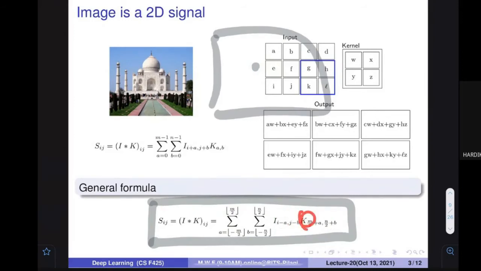On the kernel K you see what the value is, and on the image you see what the value is. I is a location. If you want to find out the same location, you can add I and j, and then you can find out what should be the total summation at this particular place. That's very simple.